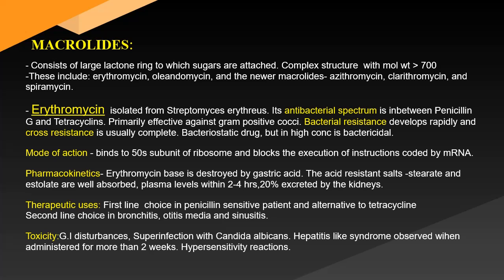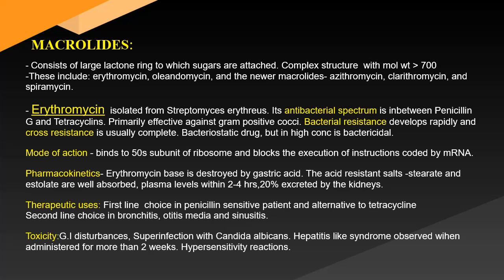Therapeutic uses: erythromycin is used as an alternative in penicillin allergic patients. This is a peculiar effect, since the drug has an antibacterial spectrum between penicillin G and tetracyclines and is primarily effective against gram-positive organisms, its use has been found as an alternative in penicillin allergic patients.